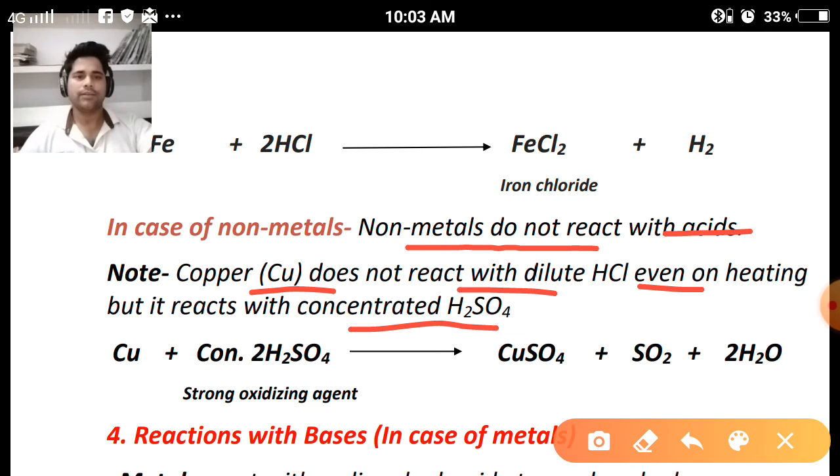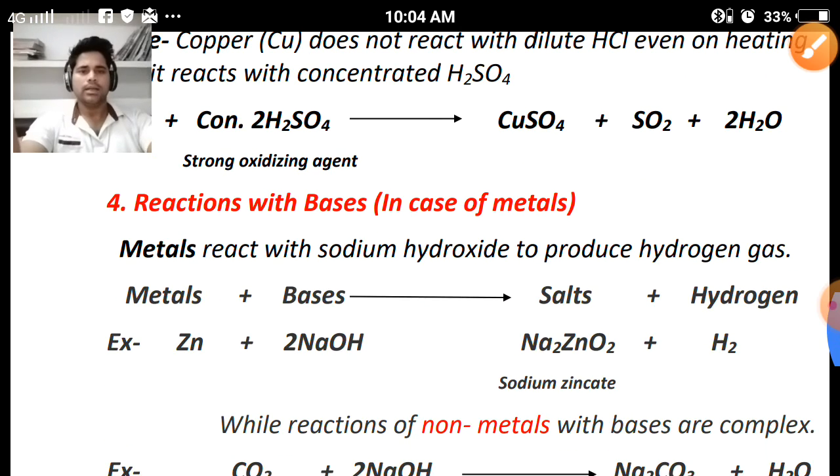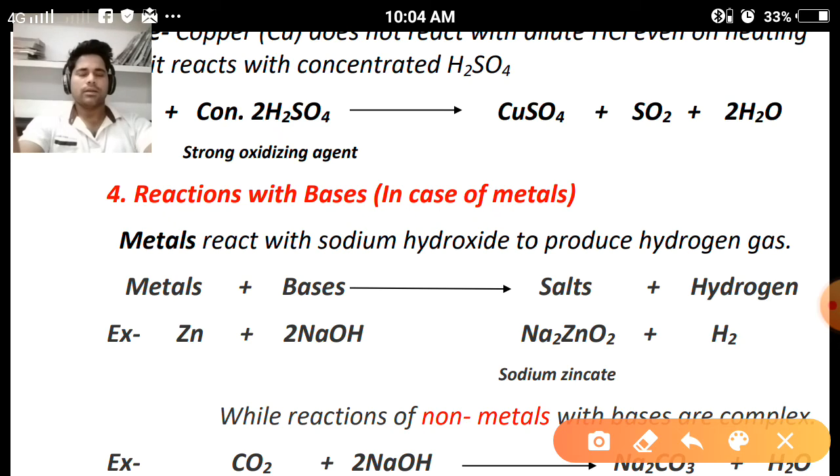So we have to take concentrated sulfuric acid, which is a strong oxidizing agent, which oxidizes others and gets reduced itself. Clear? In this reaction copper sulfate is formed, sulfur dioxide gas is released and water is formed.